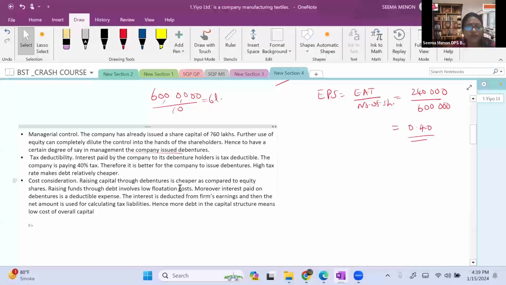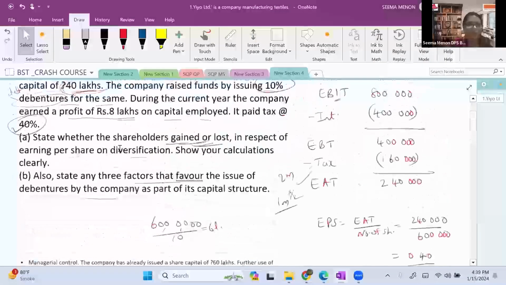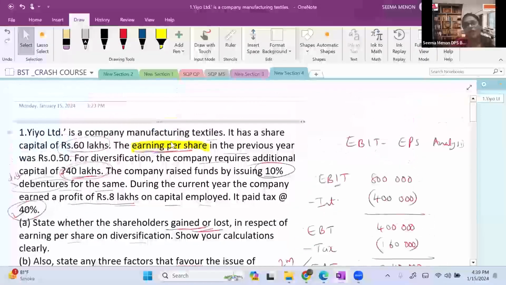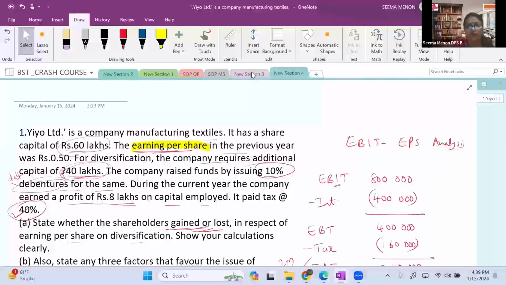Raising funds through debt involves a lot of flotation cost. Moreover, interest paid on debenture is a deductible expense. The interest is deducted from the firm's earning, and then the net amount is used for calculating tax liability. Hence, more debt in capital structure means low overall cost of capital. The cost of capital is less because interest on debenture is always exempted from the tax. But the shareholders are not getting any benefit. That is from the trading on equity.